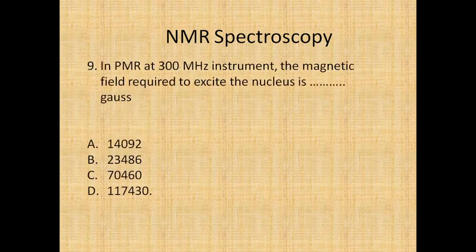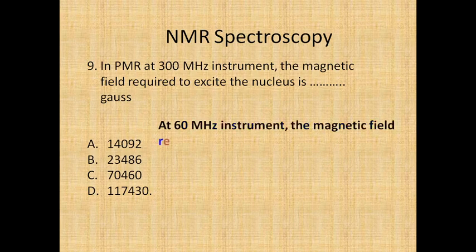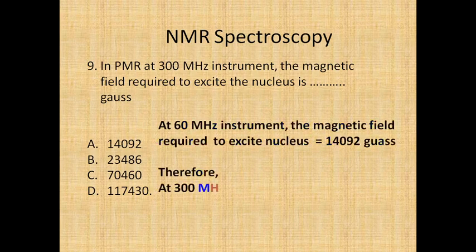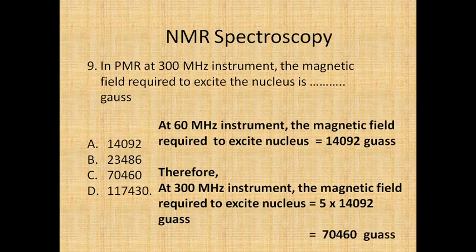In PMR at a 300 MHz instrument, the magnetic field required to excite the nucleus is dash dash Gauss. So we have some calculations here. For that you should know that at a 60 MHz instrument, the magnetic field required to excite the nucleus is 14092 Gauss.